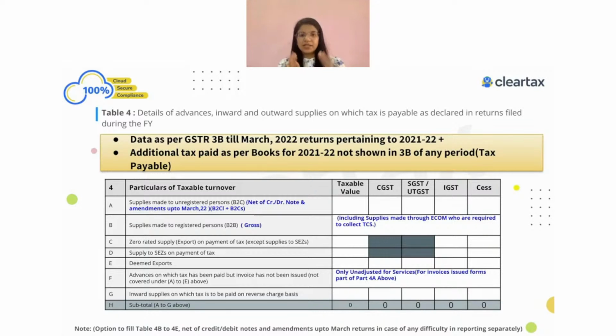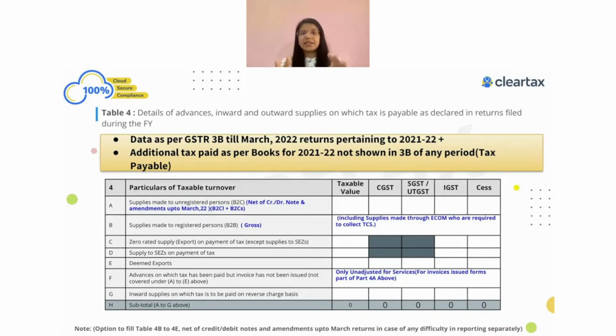Ideally, if you get such cases, what you should do is show it in the August month itself, because now we have to file your GSTR-1 and 3B for the month of August. Just show that in the August return period itself, or maybe in the September return itself, and then show in table number 10 and 11.